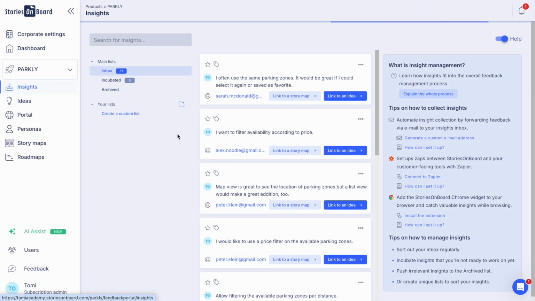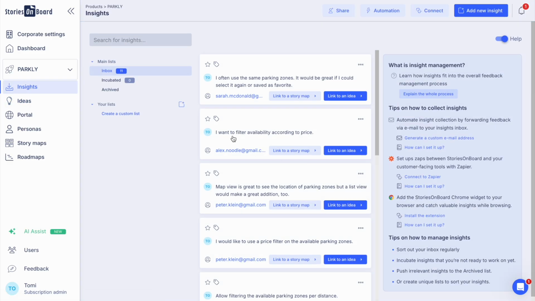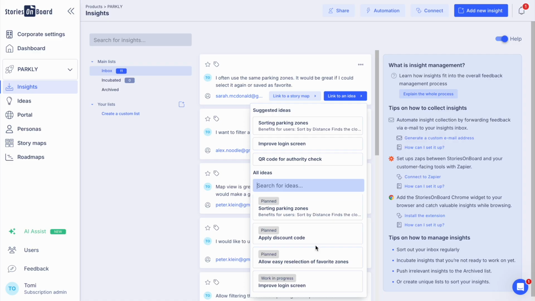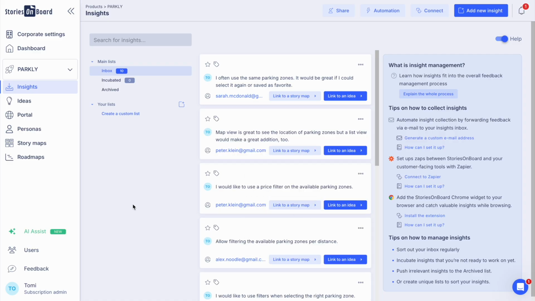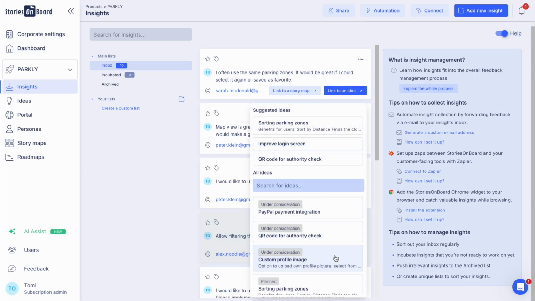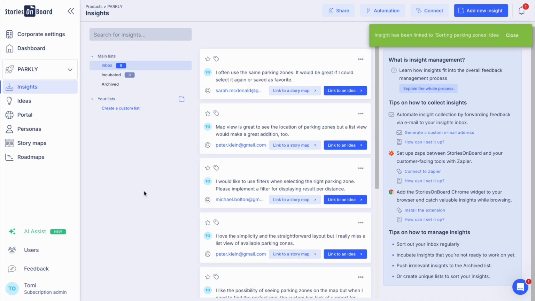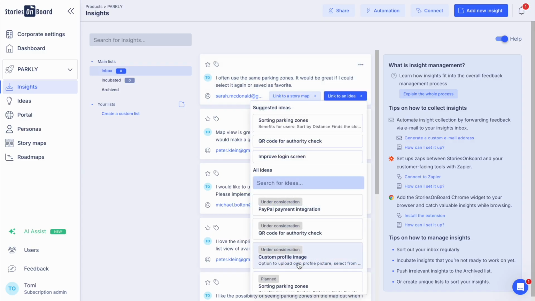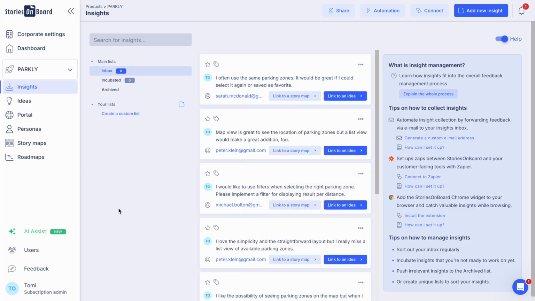Now in our inbox, when we see this, for example, the user wants a filtering option according to the price. Since we created our idea according to the sorting parking zone option as a new feature, we can directly attach it to it. We can also see that there is another user asking for sorting. There is another user asking for price zone. We can do that. The rest of the insights in our inbox, we can of course attach anytime to the right idea on our idea board.